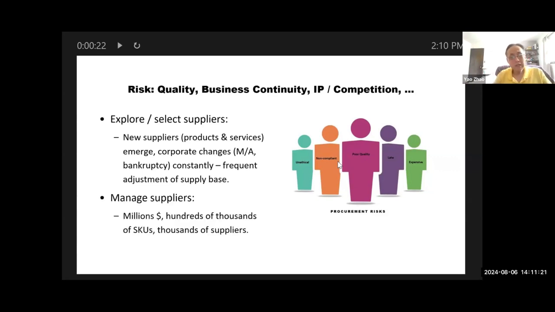Once you have the supplier locked in or recruited, you still have to manage them. Think about the dollar value, the sheer number of suppliers, and the number of SKUs you're managing. So what I'm saying is sourcing is data-driven.